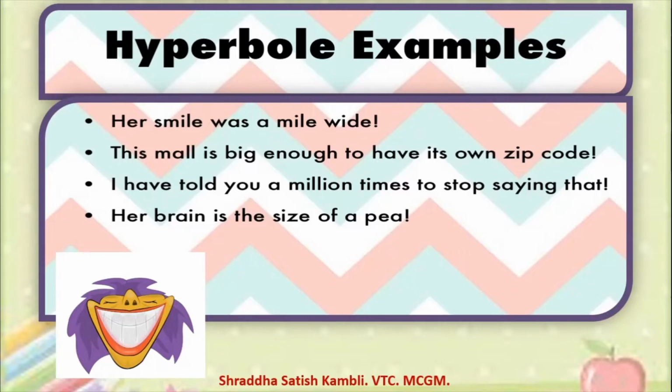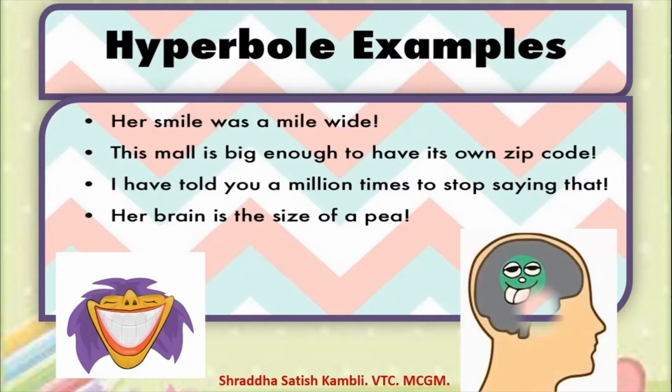The next one, I have told you 1,000,000 times to stop saying that. 1,000,000 times here means many times or a number of times. It does not exactly mean 1,000,000 times. You never tell someone something 1,000,000 times. So it is hyperbole. And look at the last one. Her brain is the size of a pea.